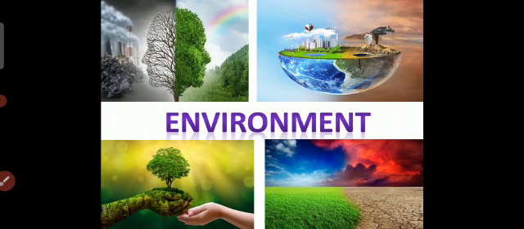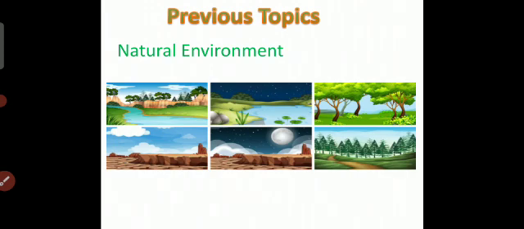The environment on the earth can be classified into two types: natural environment and human environment. Students, in our previous class we studied the natural environment. What is the natural environment? Land, water, air, plants, animals, human beings and all living things are the elements of the natural environment. Our basic needs, air, water and food, are also fulfilled by the environment.